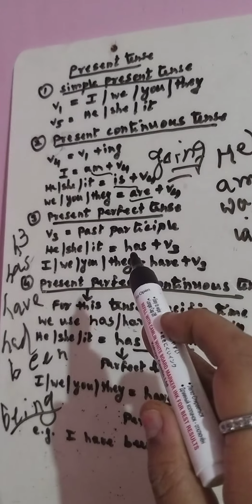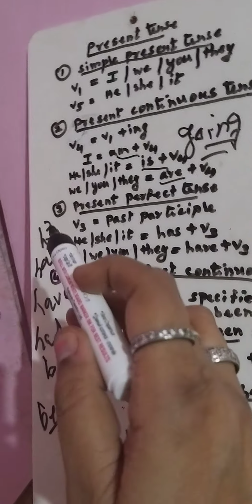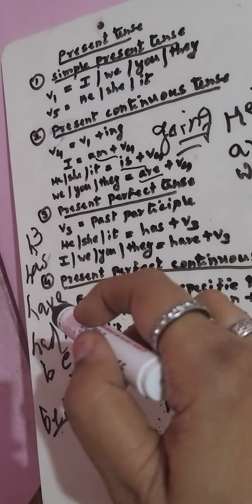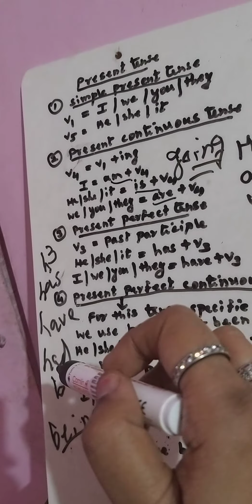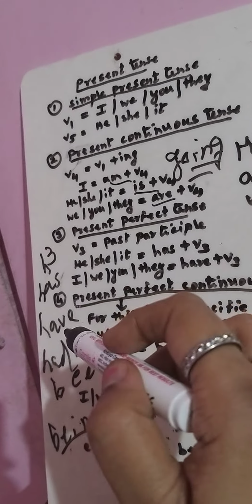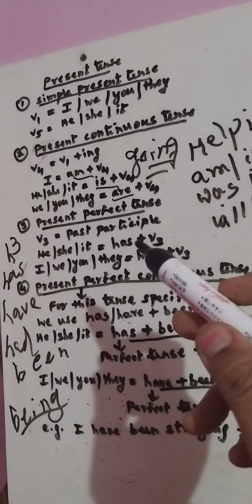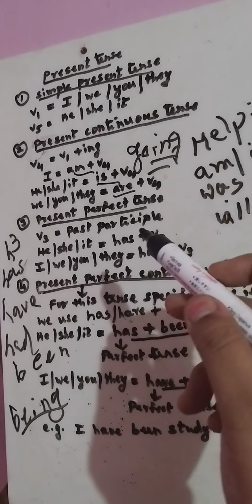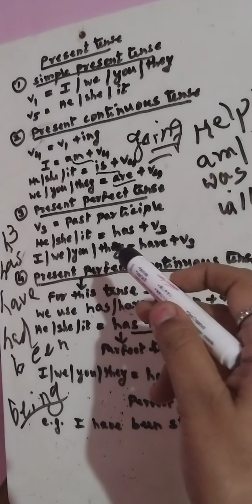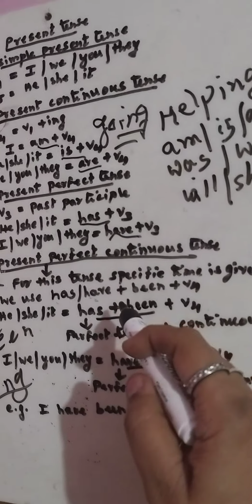Now, again in present tense there is a confusion. Each one is telling me I want to have something separate. Now let's take h cube. Cube means what? You're going to have 3 h's. What are the 3 h's? Has, have, had. Now has and have, the present tense is telling me I am going to take it. Fine. Now who is going to take this has? It will be taken by he, she, it along with your verb 3. Now what is a verb 3? Verb 3 is nothing but your past participle.